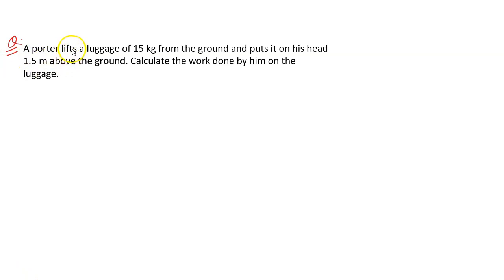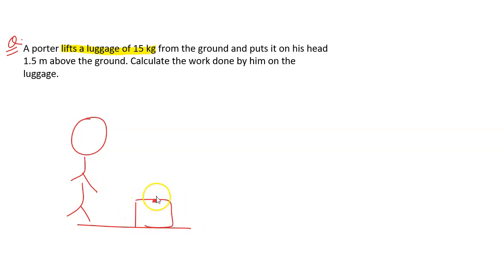So it says a porter lifts a luggage of 15 kg from the ground and puts it on his head. So let us say this is the porter, lifts the luggage from the ground. So he will lift in the upward direction. The question is, calculate the work done by him. Work done by him. That means he will apply a force in this direction.